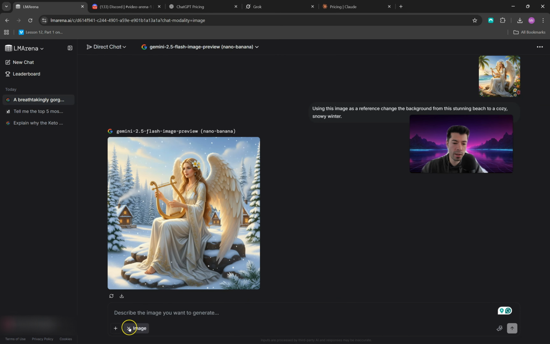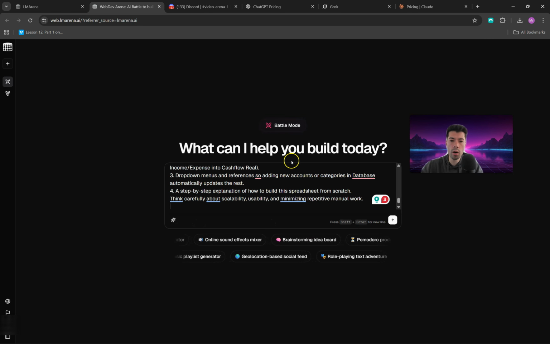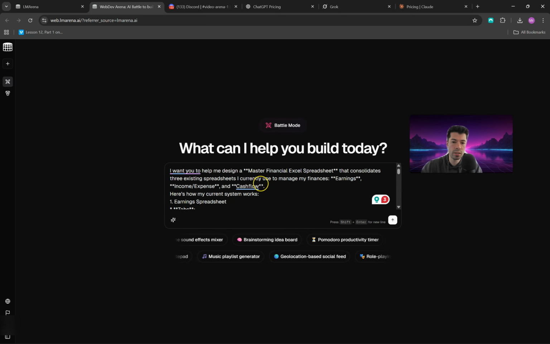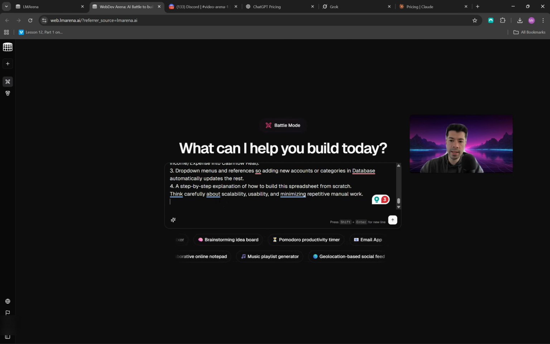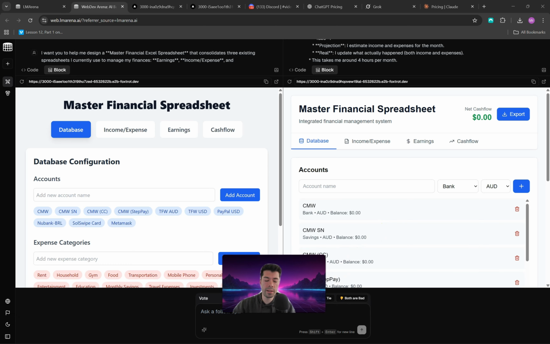But again, that's not all. There is still more. So let's click here. And if you have a look, you can even build apps and websites using this, okay? I'm gonna click here, and here you don't have the option to go to direct chat, so you only have battle mode, which means that 2 different AI models will create your app or website, and then you're gonna have to choose which one is the best. In my case, I want to create a full financial spreadsheet so that I can control my income and expenses. Let's click on create.